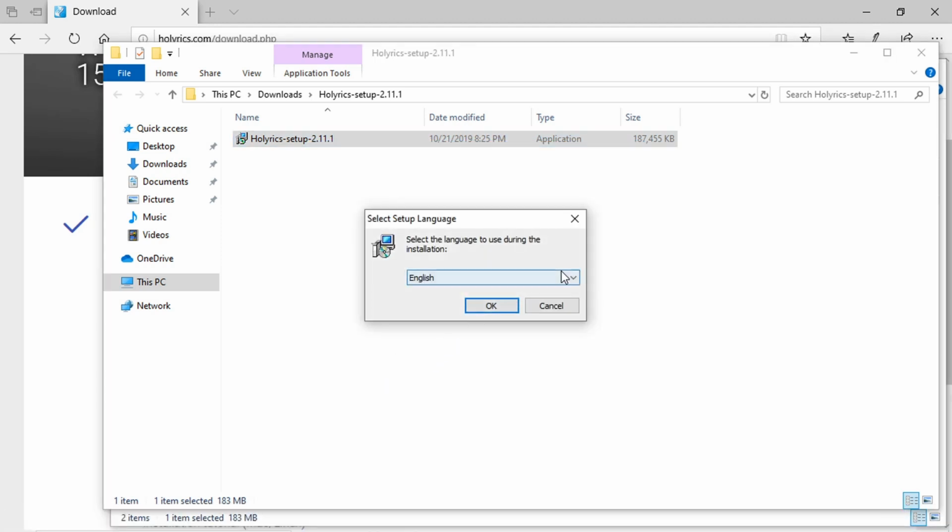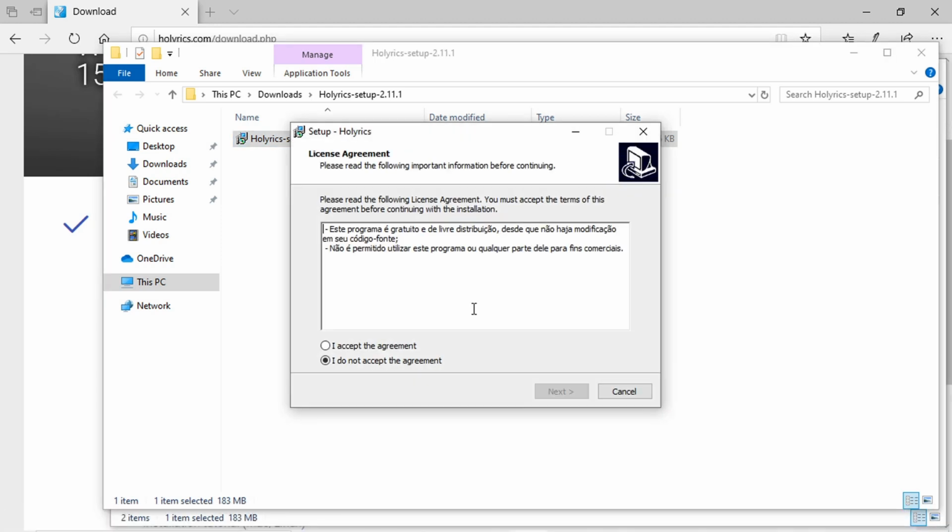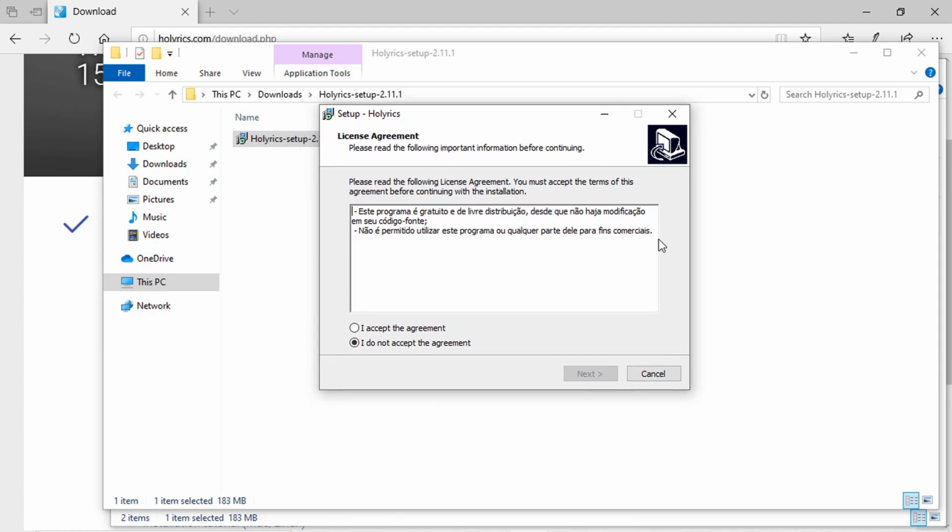So just click yes, and here you will have the option to choose English. And in this screen, unfortunately, some of the text is not translated. Holyrics, like I said, is independently developed by a Brazilian person. So you might find some Portuguese text around Holyrics, but we are working towards making it 100% fully translated. So in here, it just says that this program is free and you can distribute it freely as long as there's no modification in the source code. And also you cannot use the software or part of it for any commercial purposes. So once you're okay with that, we can click accept.